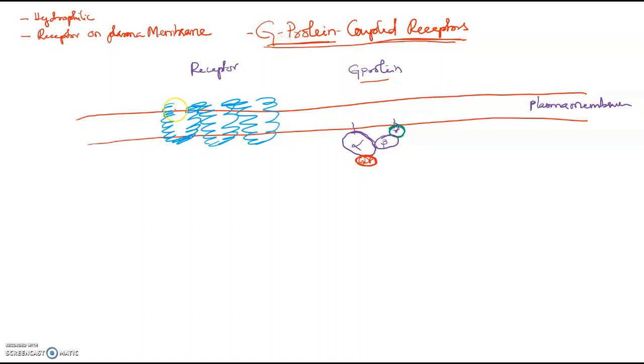The receptor here is having alpha helices. These alpha helices traverse the plasma membrane 7 to 12 times depending on the receptor.